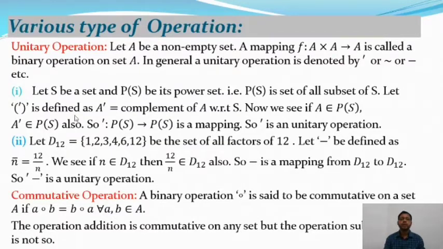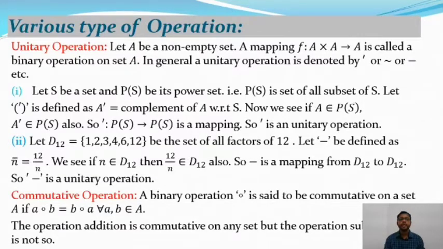After that we will take one more example of the unitary operator. Let D12 be the set of all factors of 12. That means 1, 2, 3, 4, 6 and 12. So D12 contains the elements 1, 2, 3, 4, 6 and 12, the set of all factors of 12. And let minus, this unitary operator, be defined as n bar.